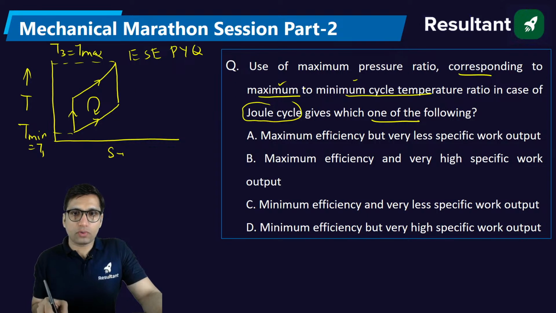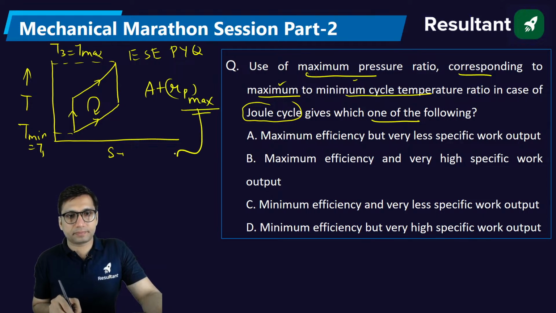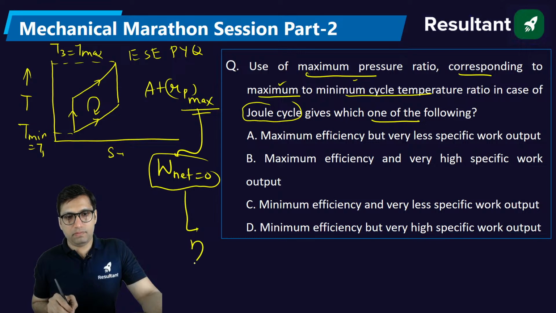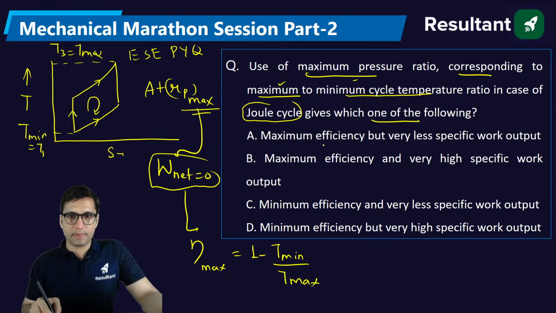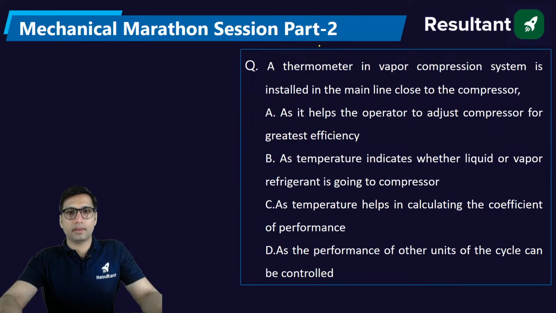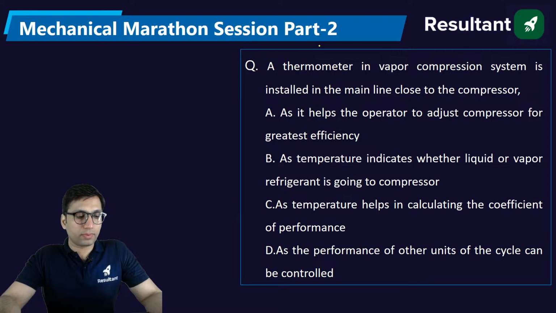So corresponding to maximum pressure ratio, when the pressure ratio becomes maximum in the Brayton cycle, the net work becomes 0 and the efficiency becomes maximum, which is equal to 1 minus minimum temperature divided by maximum temperature. So basically the maximum efficiency but very less work output. You will get maximum efficiency but less work output when the maximum pressure ratio is there. Clear? A thermometer in the vapor compression system is installed in the main line close to the compressor.